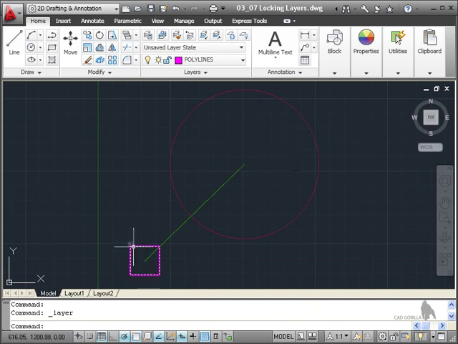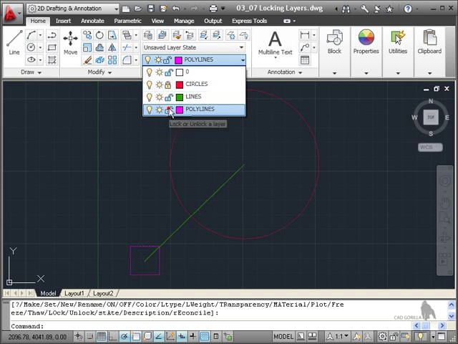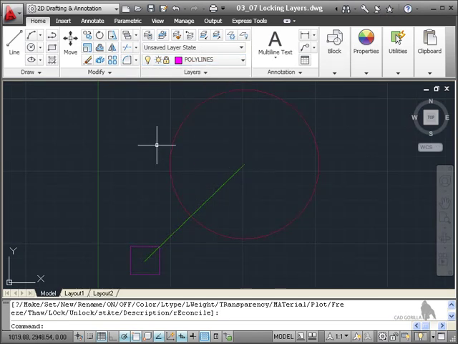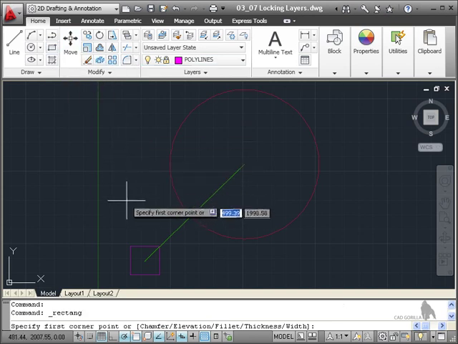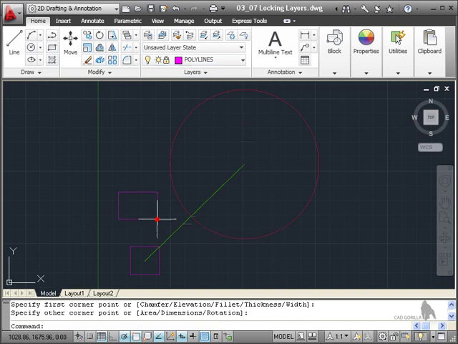I'm also going to lock the polyline layer as well. Now the polyline layer is the current layer. Now watch what happens when I try and lock it. If I lock that one there, it's locked and the current layer is locked. So I can still draw objects on a locked layer. Watch. I can still go to, let's say, the rectangle command here, and I can draw a rectangle, but it's automatically locked. Can you see that there? It's locked. I can't edit that now because it's on a locked layer.